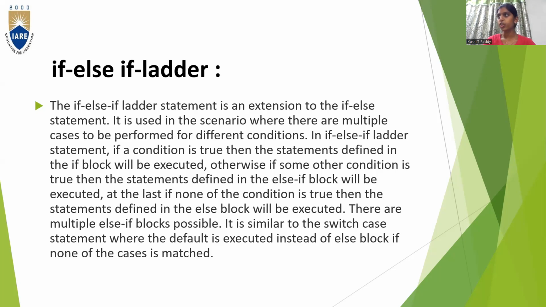In if else, you are able to give only one condition. If the if block condition is false, it directly enters the else block, and whatever is there in the else block will be printed. But here in the if else if ladder, you can give multiple conditions. In if you can give a condition, else if you can give a condition, else if you can give a condition, and at the end, if all these cases are false, then only it enters the else condition. So that is called if else if, and it is similar to the switch condition. But in switch, if none of them is true, you are going to print the default, whereas here you are going to take the else condition.